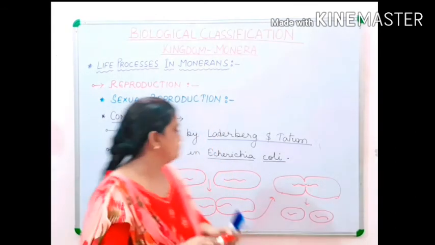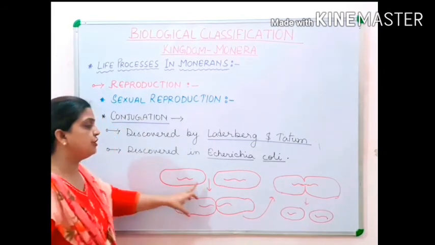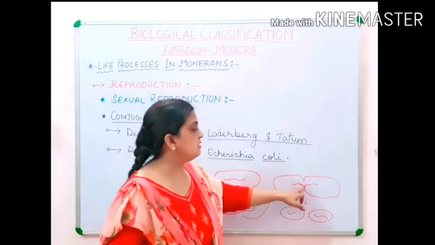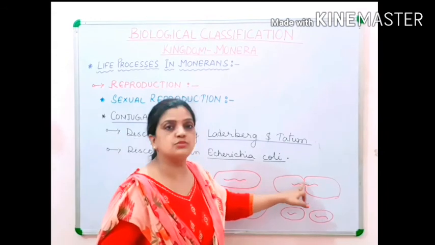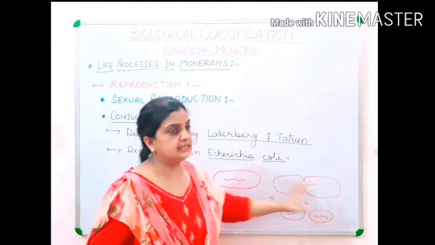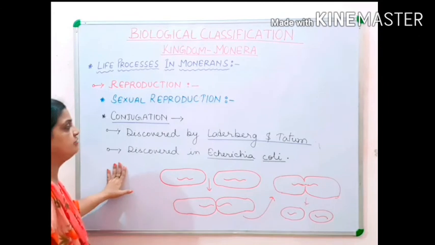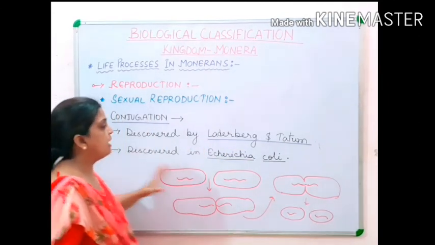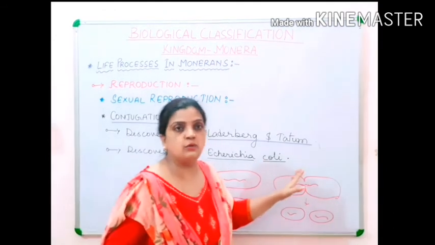bacteria here. Now children, this is what conjugation means. This was conjugation, where the cell to cell contact of the bacteria takes place. So children, this was discovered by Lederberg and Tatum in the bacterium called Escherichia coli, E. coli, and the process is called conjugation.